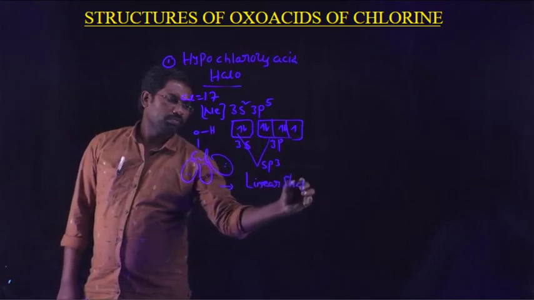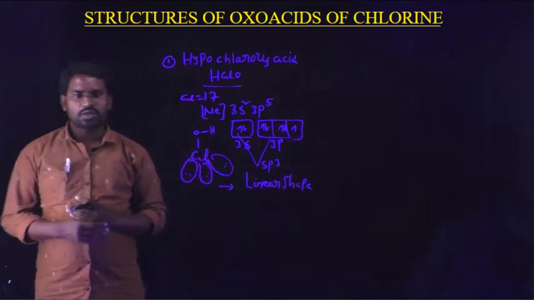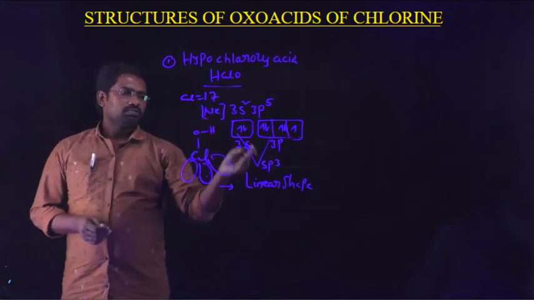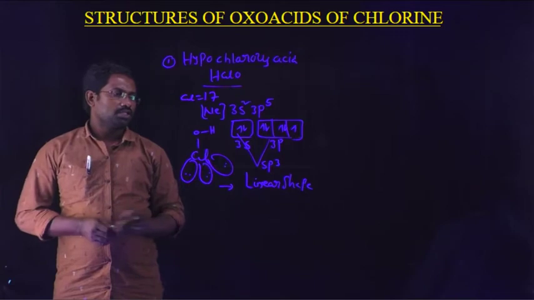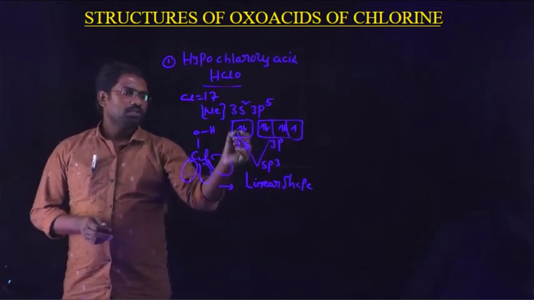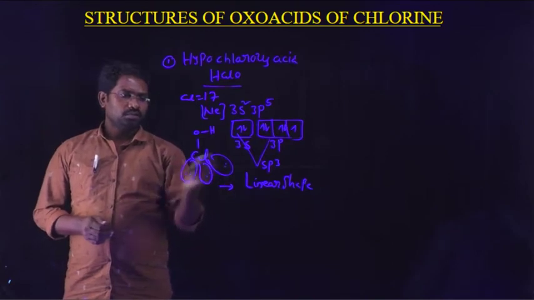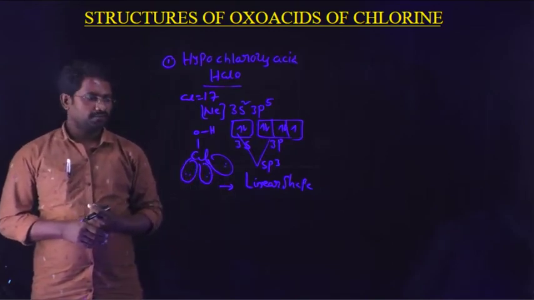So this is the first oxo acid of chlorine, hypochlorous acid. This is the structure of hypochlorous acid. The shape is linear, it undergoes sp3 hybridization, and it contains 3 lone pairs in the structure.